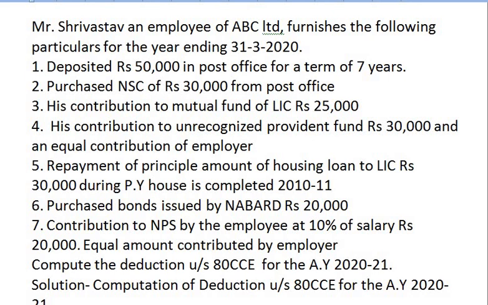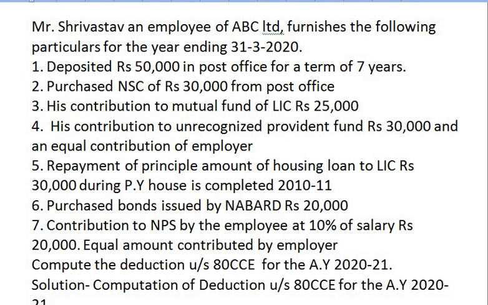Number 1. Deposited rupees 50,000 in post office for a term of 7 years. Second, purchased NSC of rupees 30,000 from post office. Third, his contribution to mutual fund of LIC is rupees 25,000. Then his contribution to unrecognized provident fund is 30,000 and an equal contribution is made by an employer.